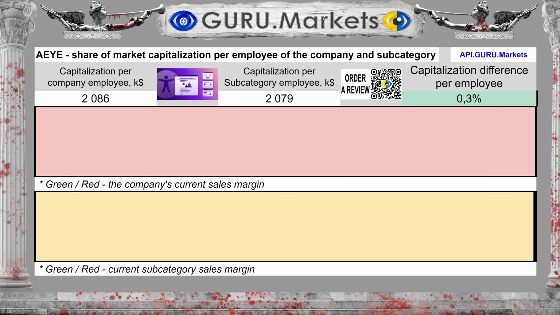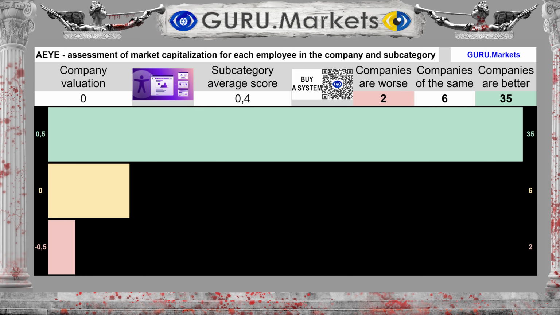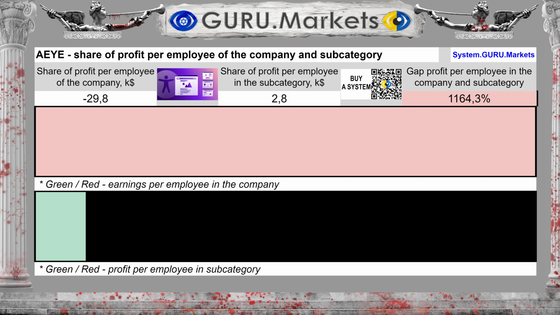The amount of market capital per company employee is equal to $2,086,000. Whereas for the subcategory it is $2,079,000. The difference between the subcategory average and the organization's indicators is 0.3%. Estimation of the amount of capital per employee in comparison with indicators in the subcategory: Tolerable, 0 points.